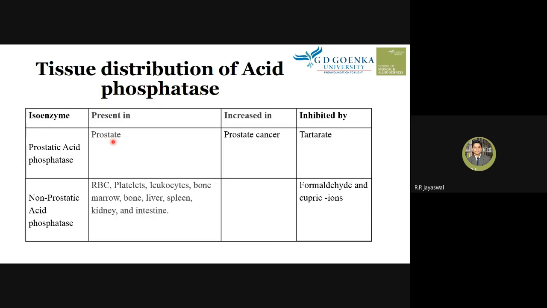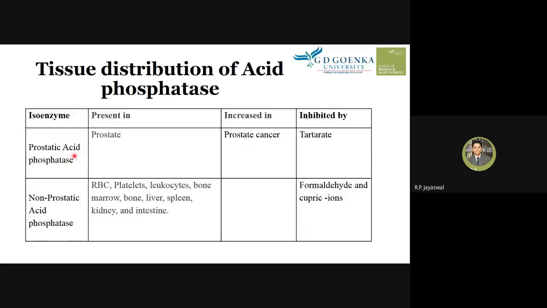Prostatic acid phosphatase comes from the prostate gland, whereas non-prostatic acid phosphatase comes from tissues other than the prostate, like RBC, platelets, leukocytes, bone marrow, bone, liver, spleen, kidney, and intestine. Prostatic acid phosphatase is considered a tumor marker, and hence it is increased in prostate cancer.